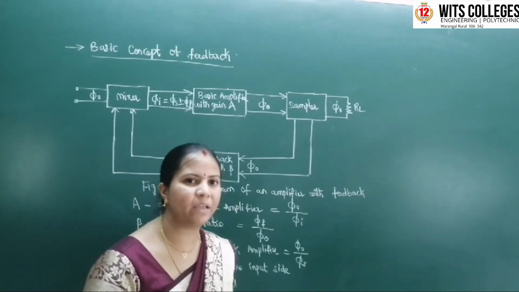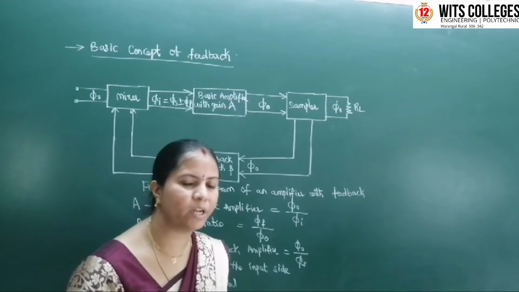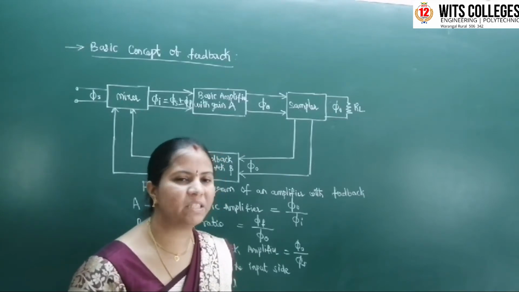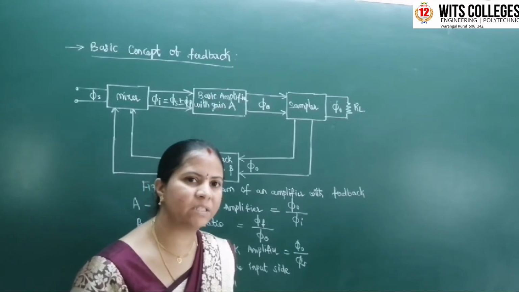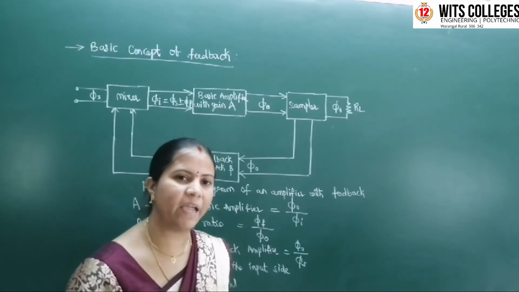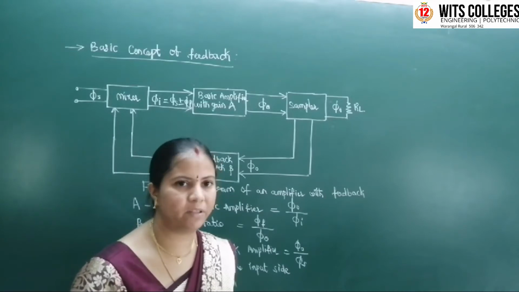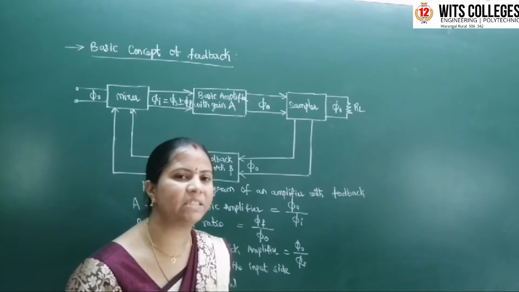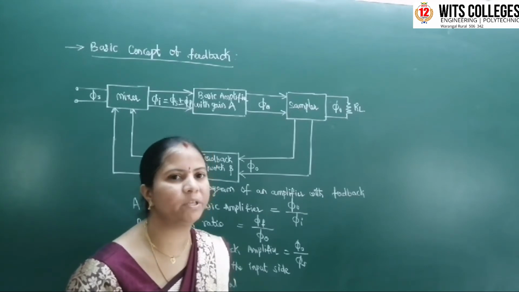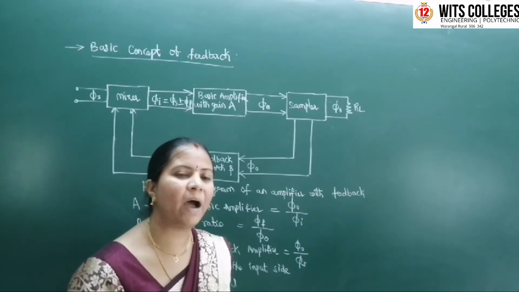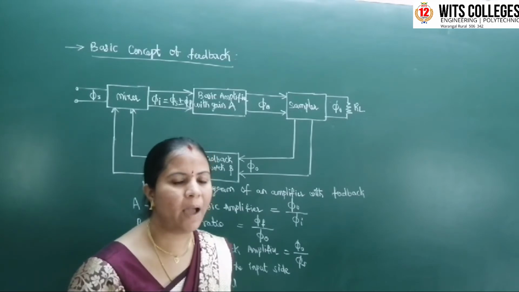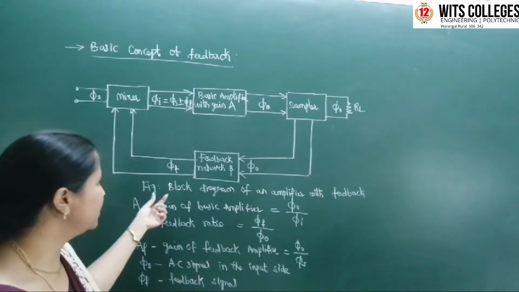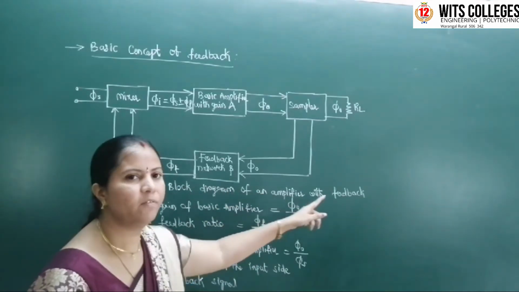This feedback plays a very important role in electronic circuits. The basic parameters like input impedance, output impedance, current gain, voltage gain and bandwidth are the basic parameters of a transistor, and these parameters change with the feedback applied to the amplifier circuits. Coming to this topic, this is the block diagram of an amplifier with feedback.